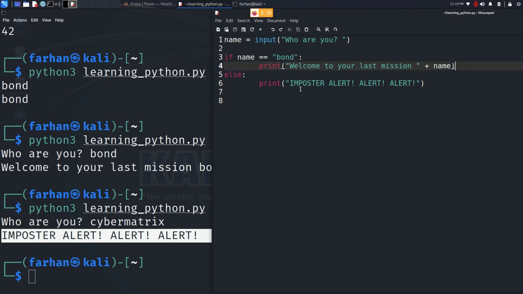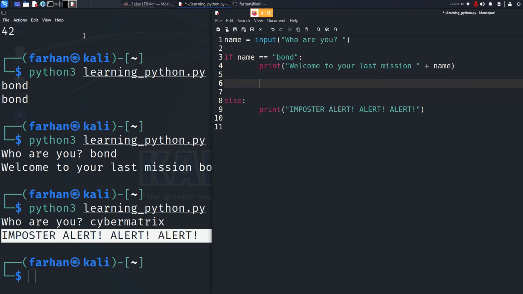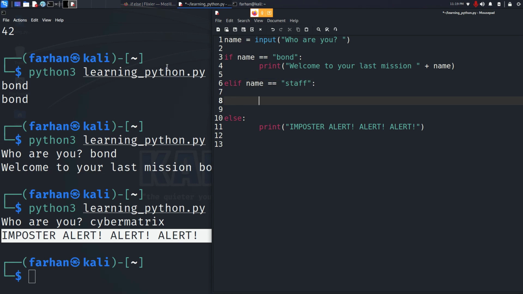Now in the top secret headquarters, only James Bond doesn't work, right? Other people also work, right? Like staff. So for them, what we can do is we can create an elif statement. It's shorthand for else if. So elif name equal staff colon, come to the next line, give a tab once, print welcome to your job, fill out the Excel form.